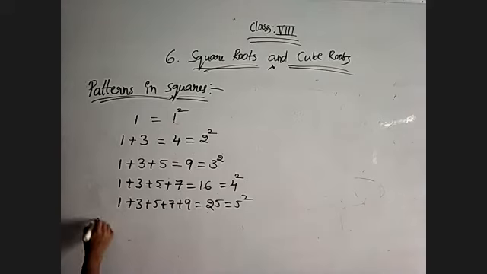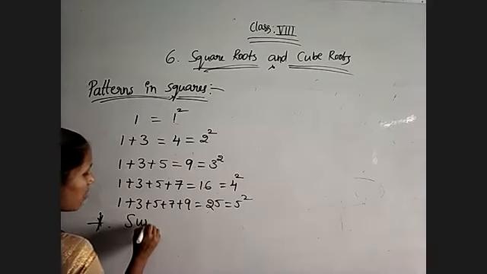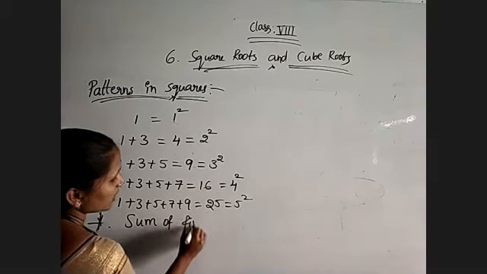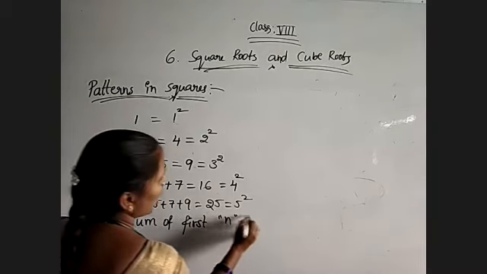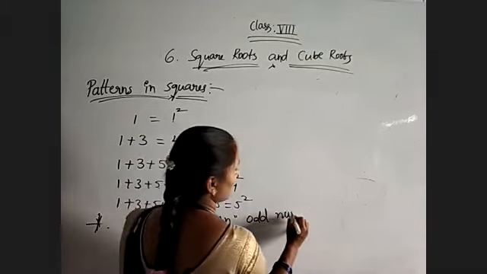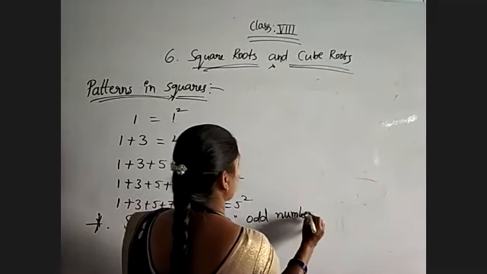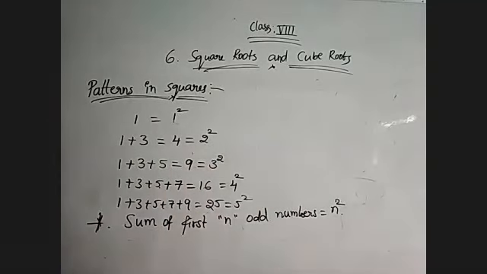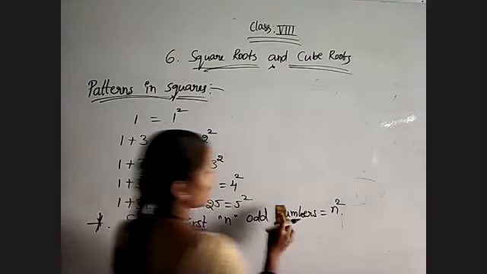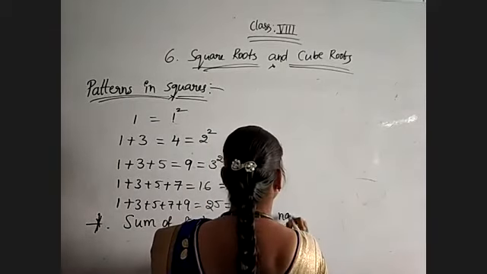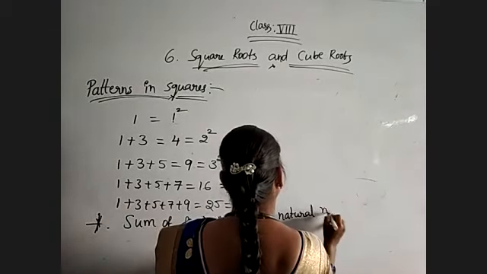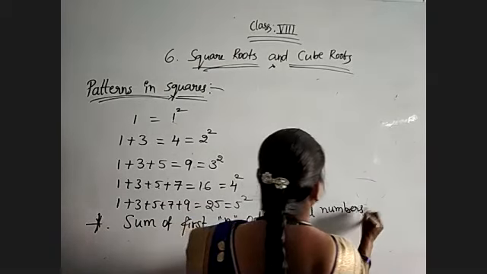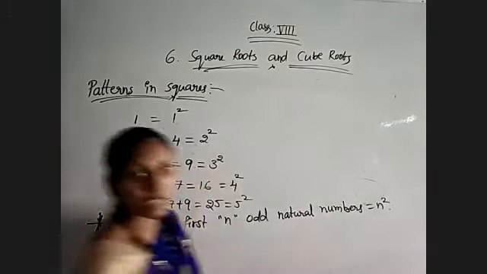So from this we can conclude that the sum of the first n odd natural numbers is equal to n square. All these are natural numbers. So this formula is very, very important.